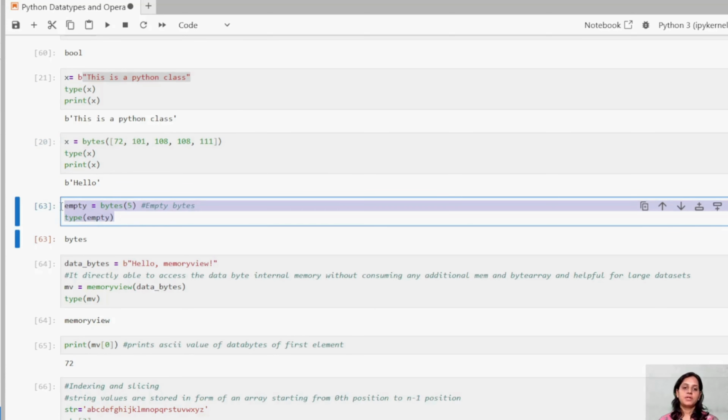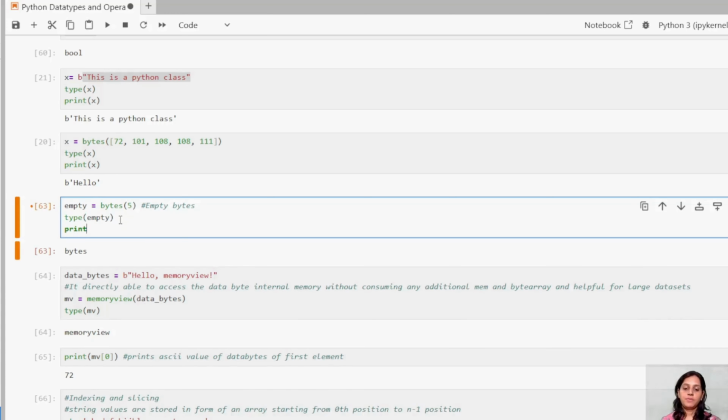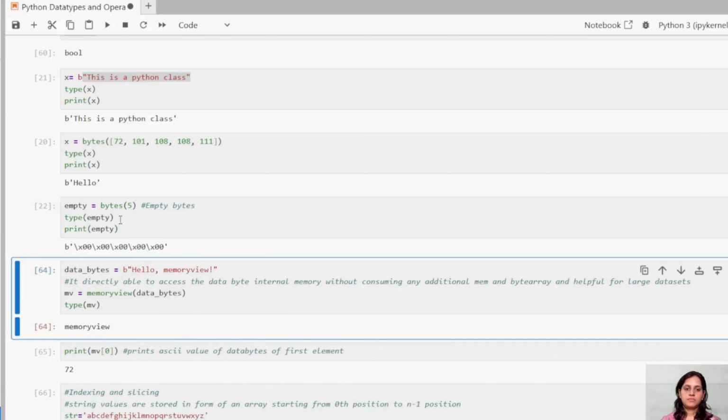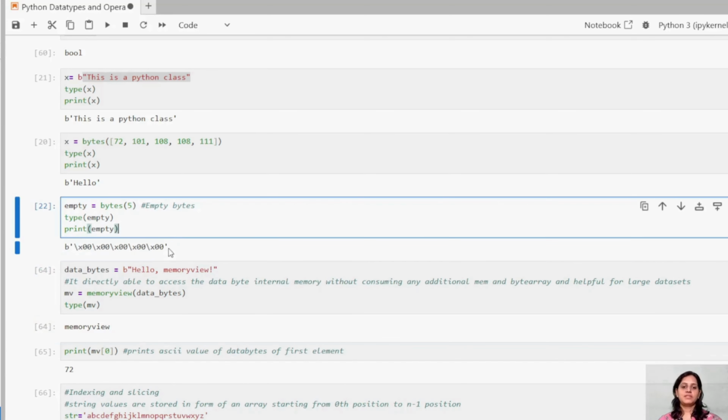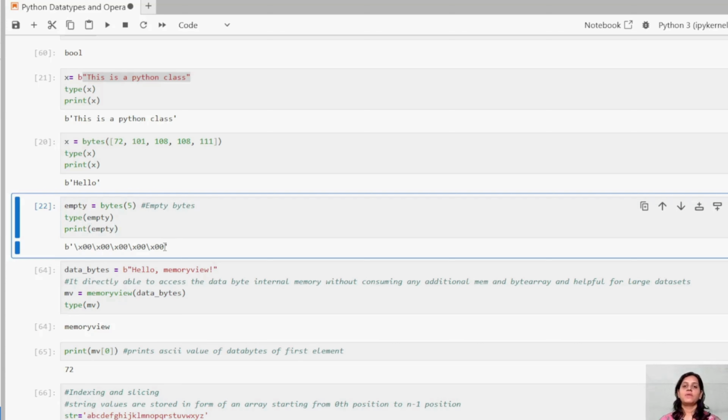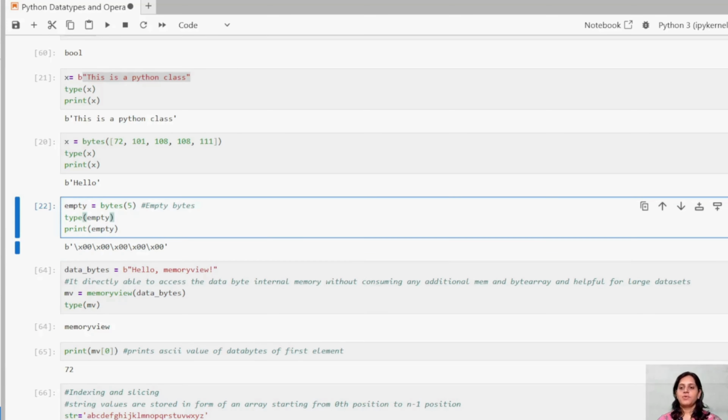Now let us see this one. This is nothing but an empty bytes. So it will create 5 byte size in memory and it will print it. It will not print anything because it is empty. I'm just trying to show you once. See, it is just giving you the memory size. That is all. That is why it is byte size. We are talking about byte size, right? Bytes, bits. So this is that type only.